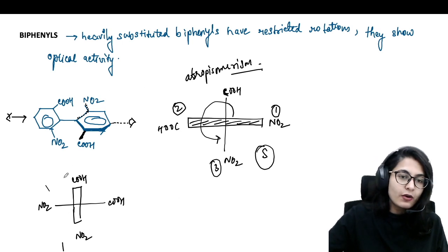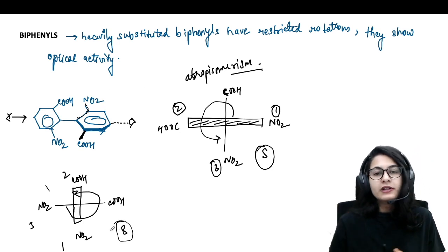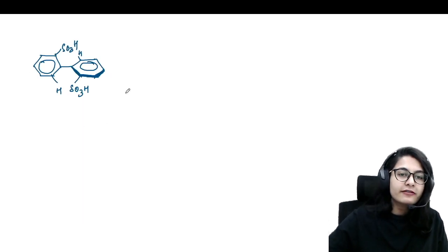Give the priority 1, 2, 3. It is anti-clockwise once again, S. So from both the sides, it's going to be the same. You just have to find from one side only. Trying this out on the other biphenyl system.